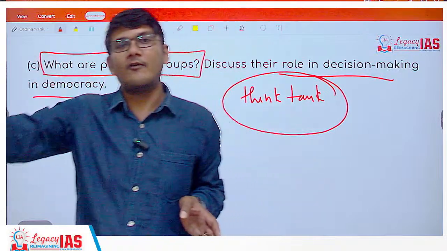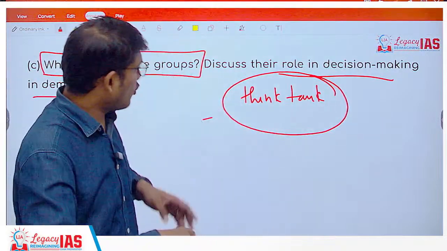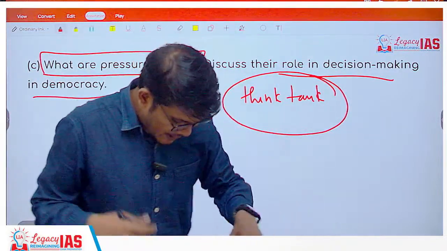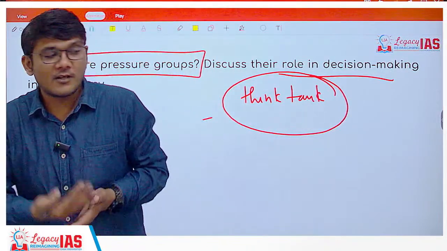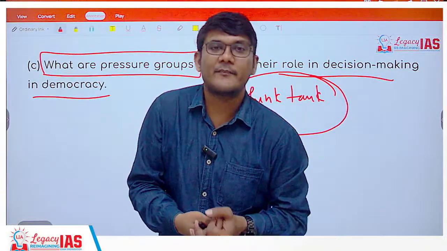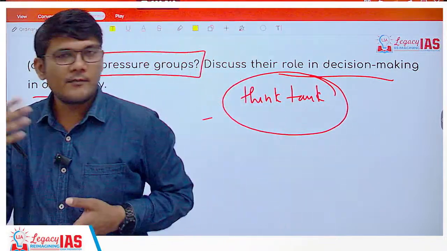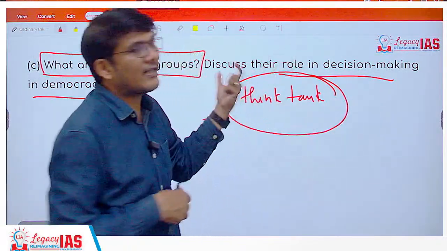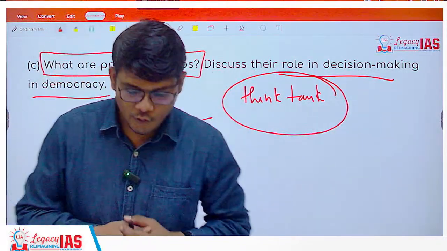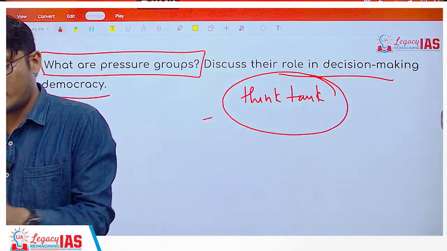That will be done by the government. But the pressure groups can influence the people, and when a lot of people are influenced, the government has to care for that because these are the people who will be voting for them. So the decision will be made based on that, or else the government themselves can invite them as a think tank and give their own side of the story and then take a decision accordingly.